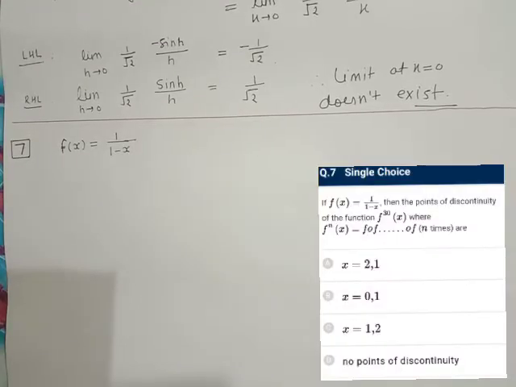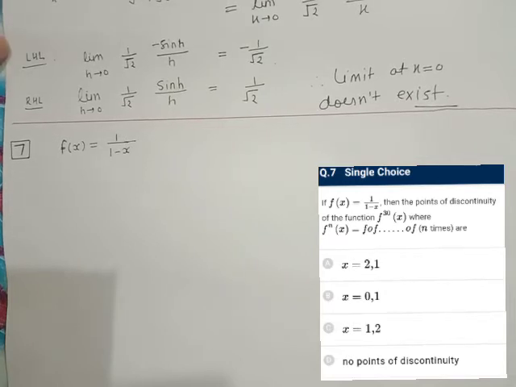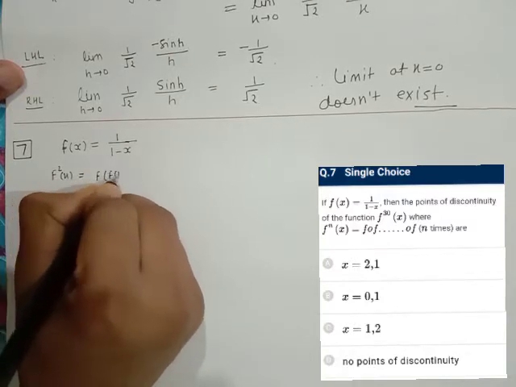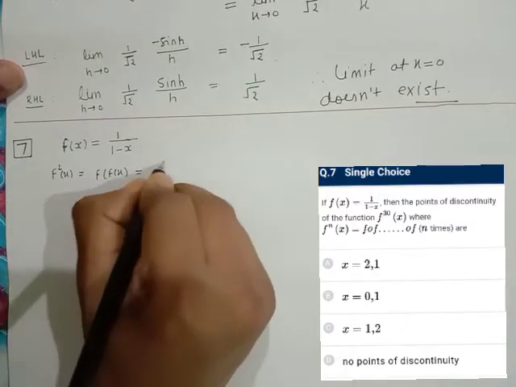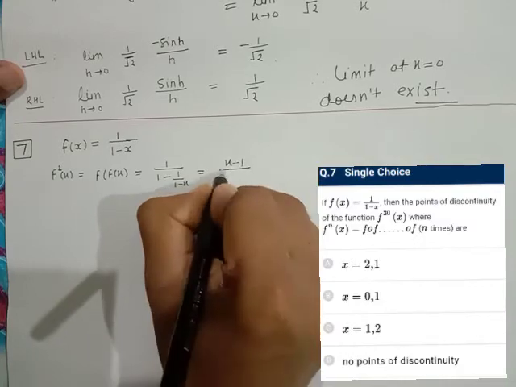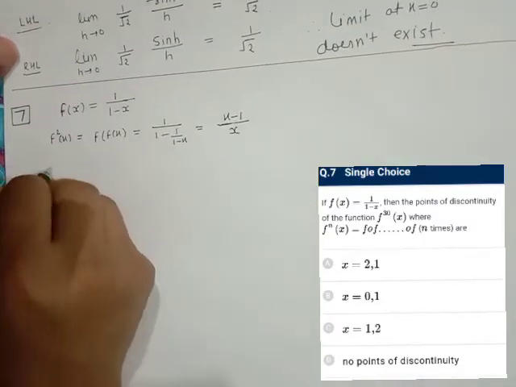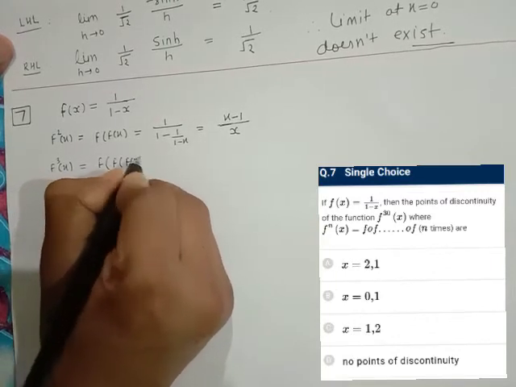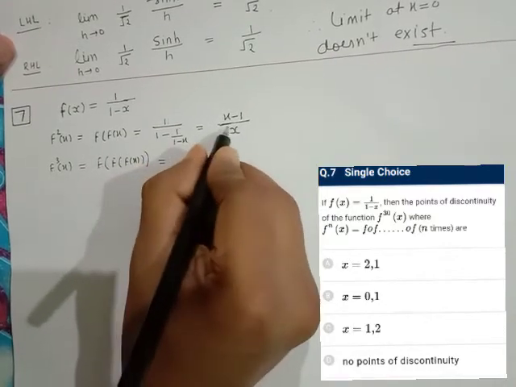Question number 7. f of x is equal to 1 upon 1 minus x, then we have to find the point of discontinuity of the function f of 30 of x. That is, f function is taken 30 times, and you have to find the discontinuous point. So what will be f2x, that is f of fx, is equal to 1 upon 1 minus 1 upon 1 minus x, that is x minus 1 upon x.